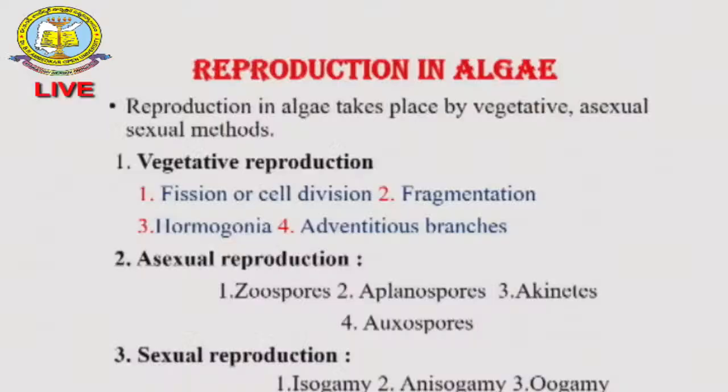Generally there are four types of vegetative reproduction: first, cell division; second, fragmentation; third, hormogonia; and fourth, adventitious branches. Now we are going to look at the details of vegetative reproduction.